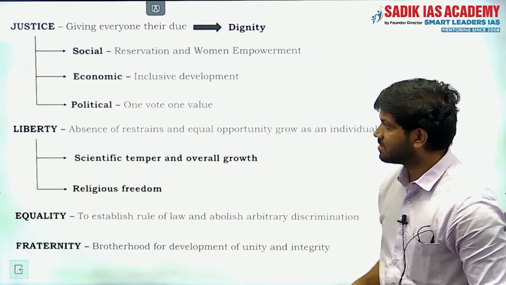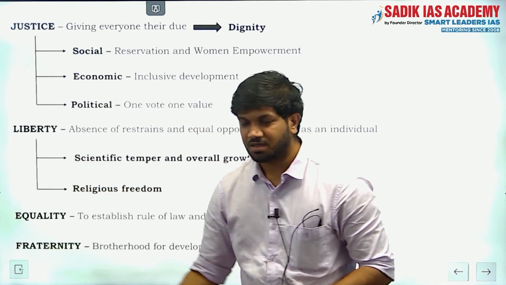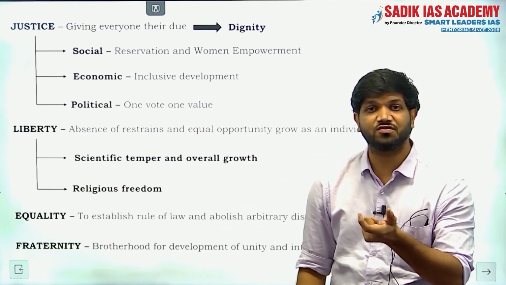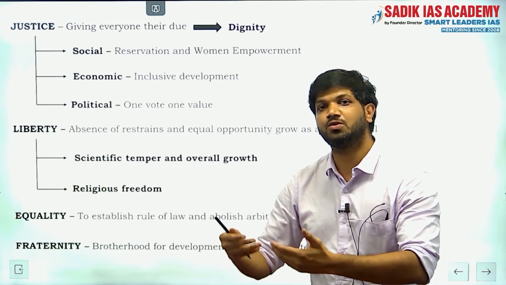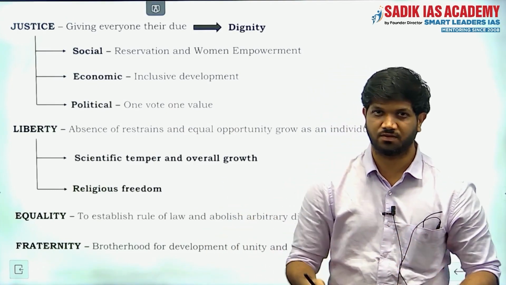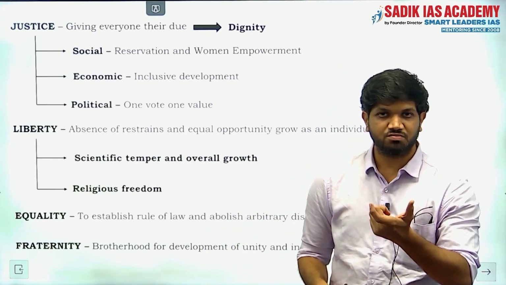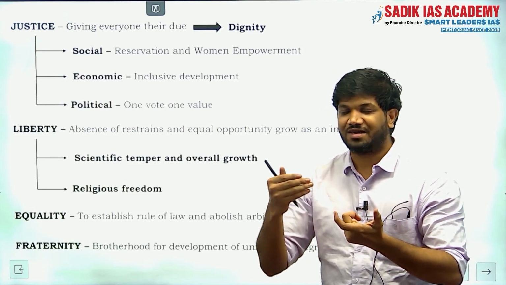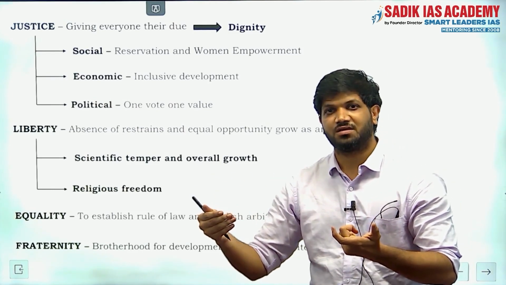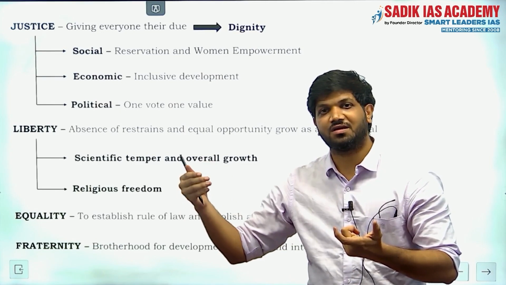And then there is another thing called liberty. Liberty is nothing but absence of restraints, or equal opportunity to every individual to grow by himself or herself. The liberty should be liberty of thought and expression, which is guaranteed in our fundamental rights in Article 19.